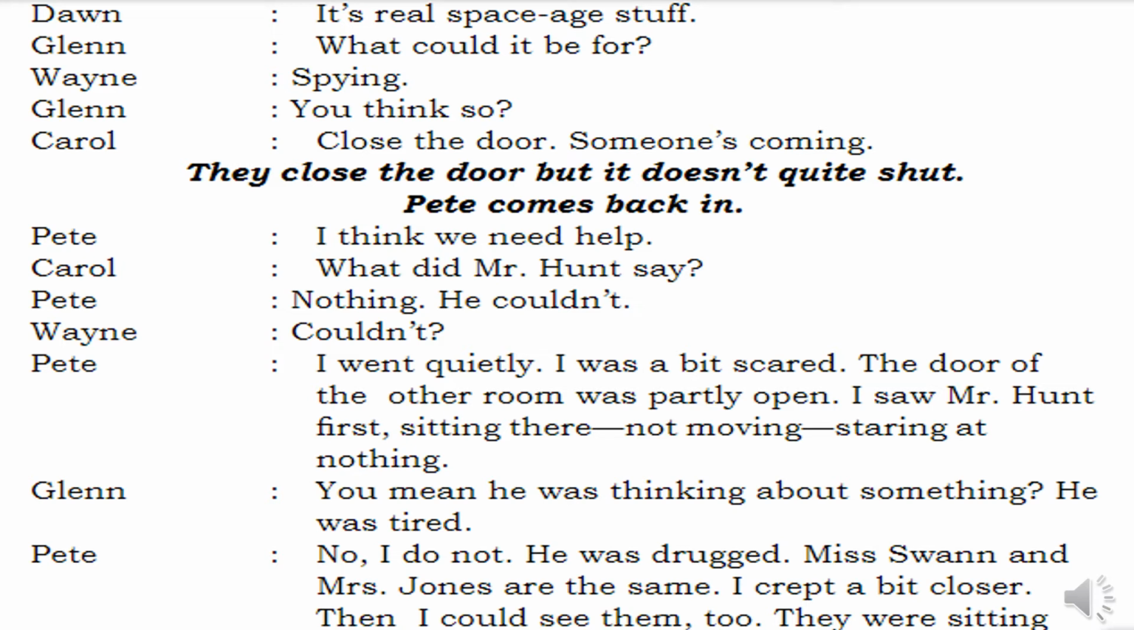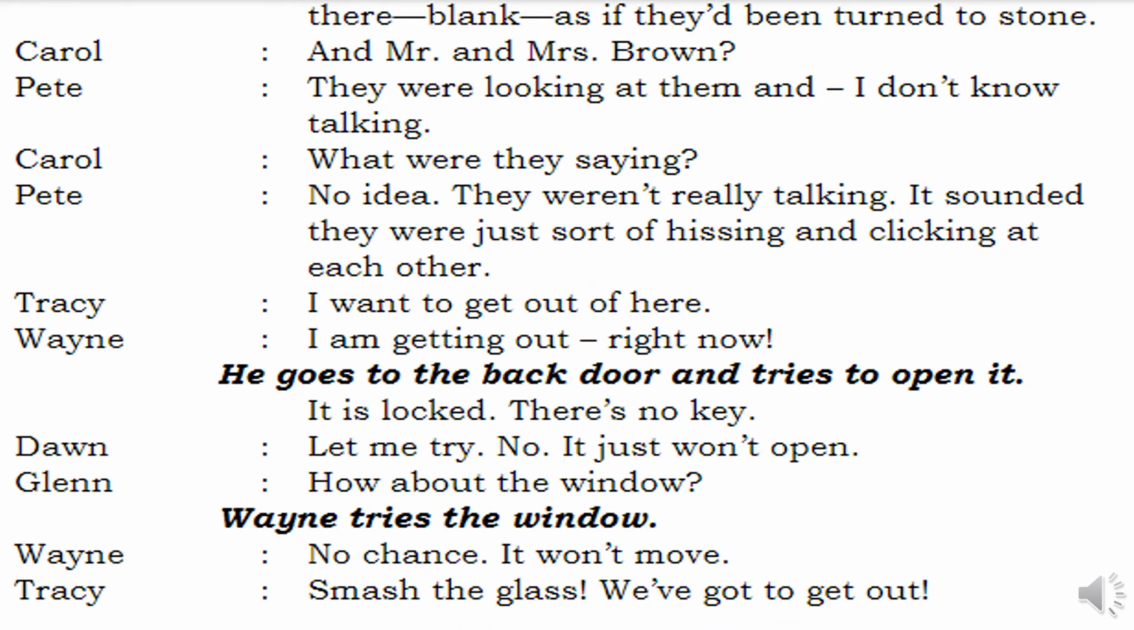Johns were also sitting over there, really very blank, as if they were stones. They were not moving. I feel they are drugged, is what Petey's answer was. Then what happens? Carol says, and Mr. and Mrs. Brown, where were they? Our teachers were drugged, you're saying. Where are these two people? Petey says they were looking at them and I don't know, talking.